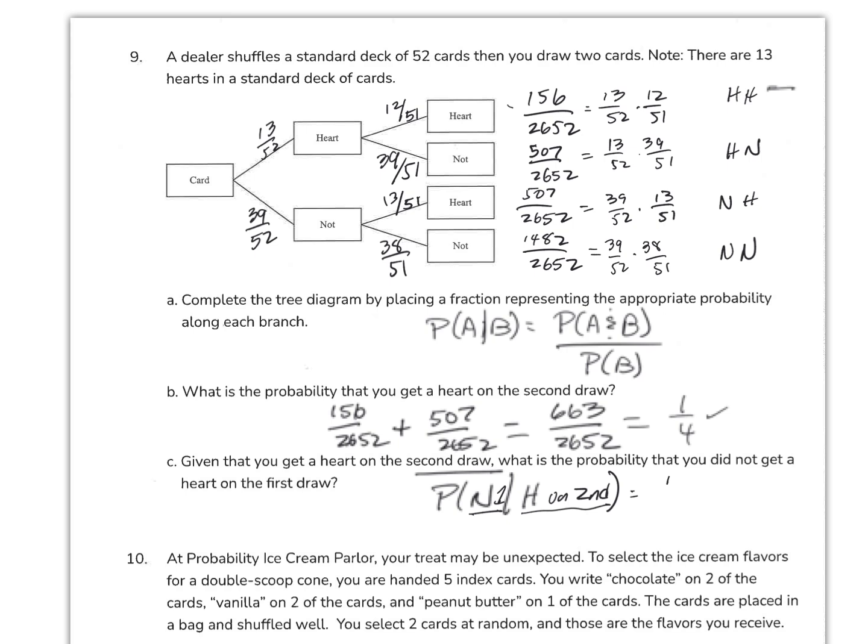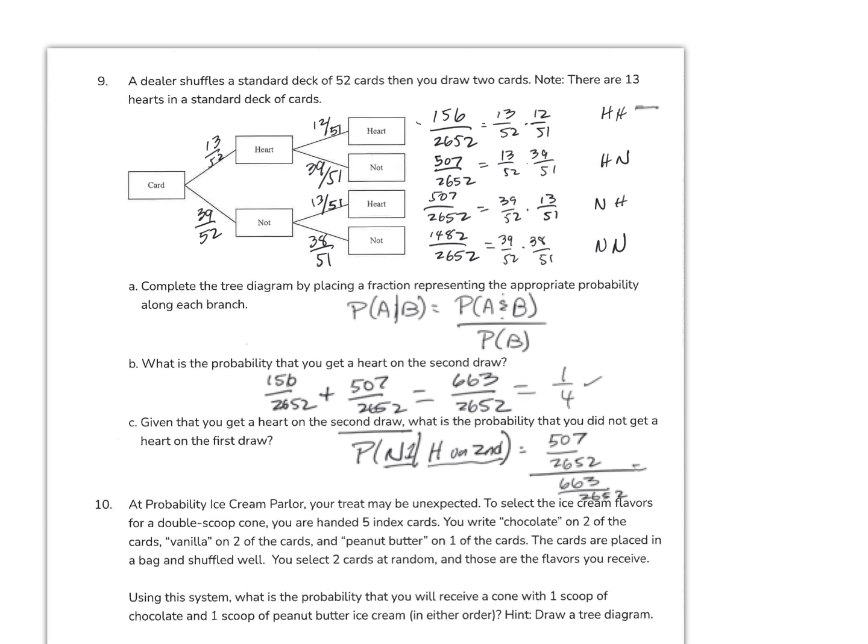A correction, 507 out of 2652. And we're going to divide that by 663 out of 2652. Okay, so this is going to end up being 507 out of 663. Please use the calculator.